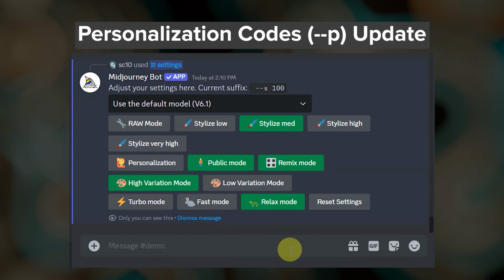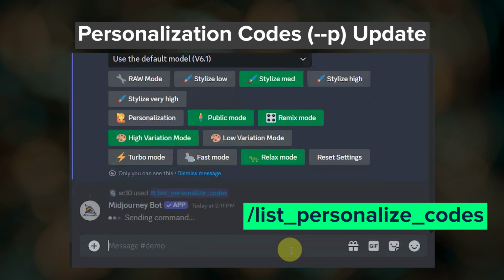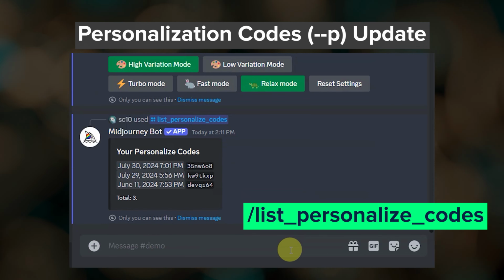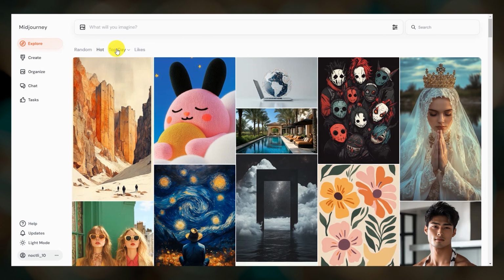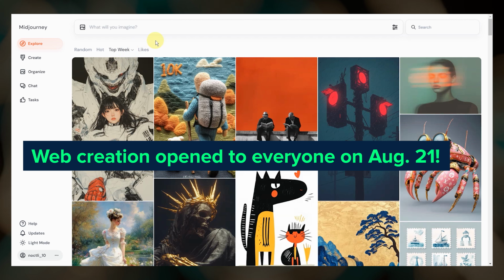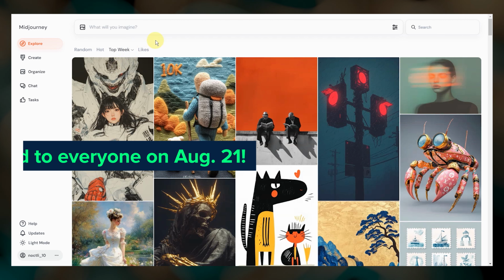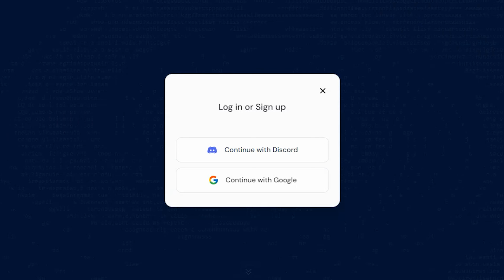A new command /list personalized codes was enabled on Discord so you can see all of your global personalization codes. Huge updates were made to the website in August. As of August 21st, anyone could create images on the website. Not only that, having a Discord account was no longer a requirement to use Midjourney. You can now sign up or connect either a Google or Discord account.